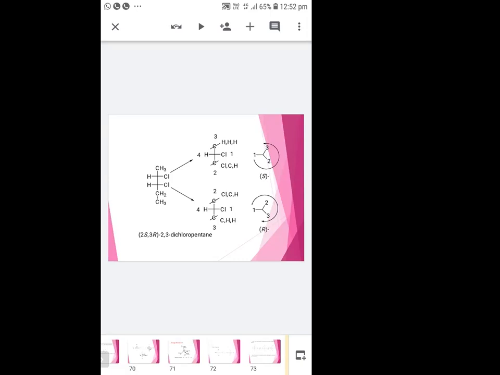Ma'am, how to convert Fisher into Sawhorse? Could you please say it again, ma'am? Okay. Fisher into Sawhorse, as such you write it.